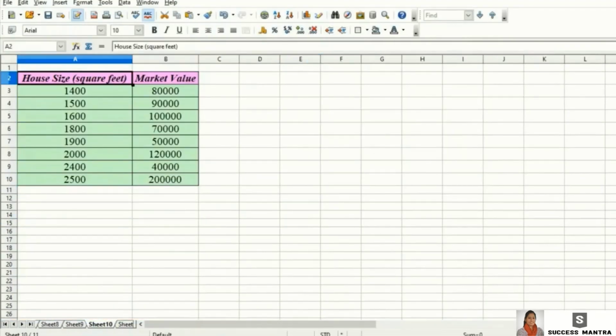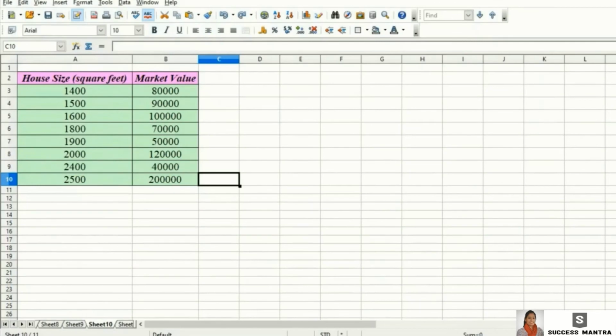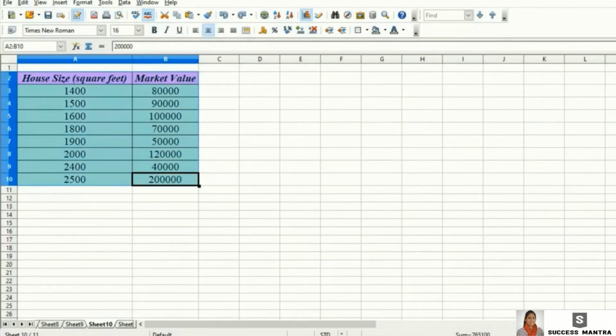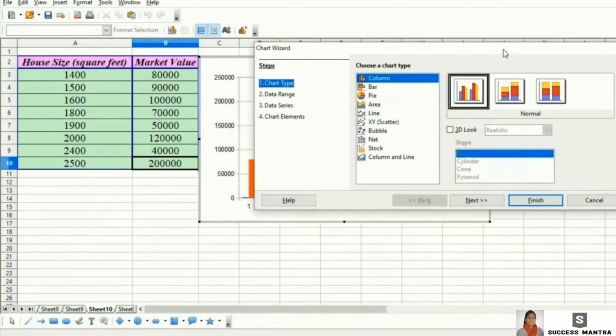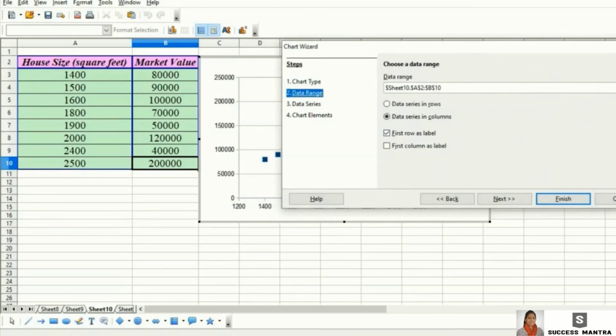Now we are going to create a chart that shows the relation between two variables, that is house size versus market value. If you want to show the relationship between two variables, we will go for which chart? We'll go for scatter chart. So I select the XY scatter chart. Now data range, that is the first row will be the label.